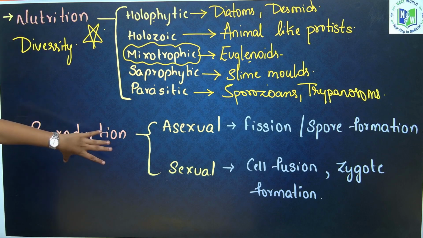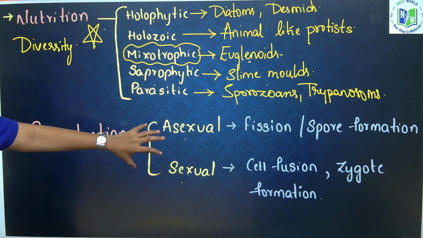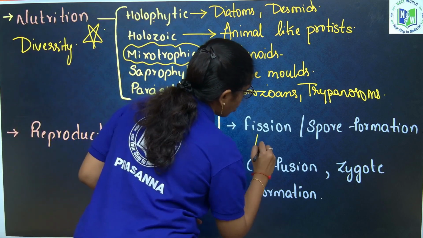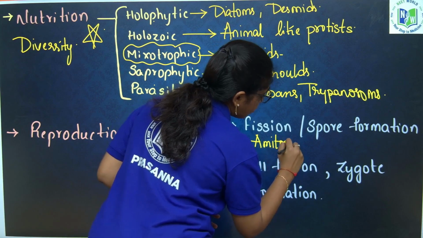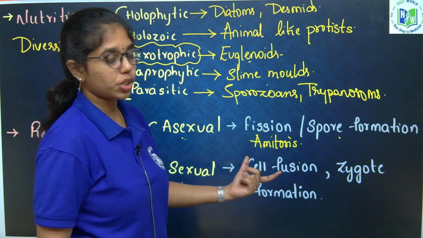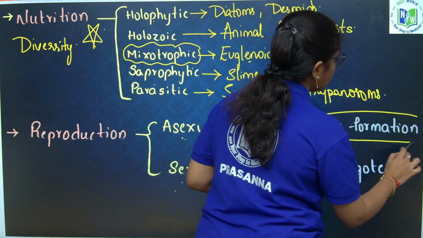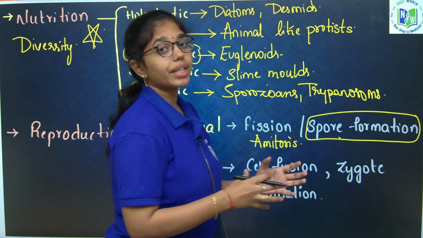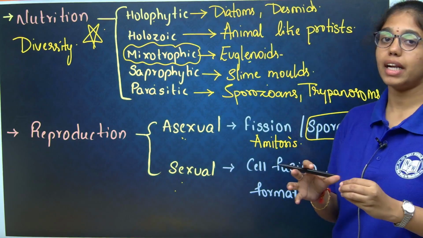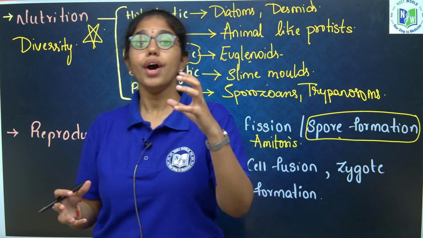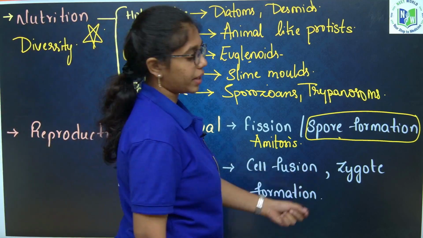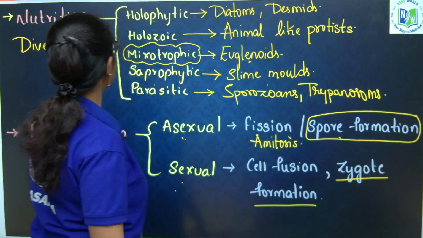Next, reproduction. Under reproduction, you have two types in protists, that is asexual and sexual. Asexual is binary fission, which you can also call amitosis, as the division doesn't include a spindle apparatus or spindle fibers. The second type is spore formation, which can also help to tide over unfavorable conditions. It helps to bear the unfavorable conditions and give back the vegetative cell whenever favorable conditions are there. Sexual reproduction is done by cell fusion or gametic fusion and zygote formation.